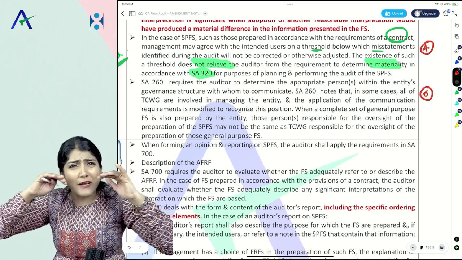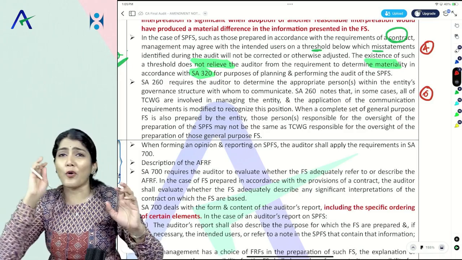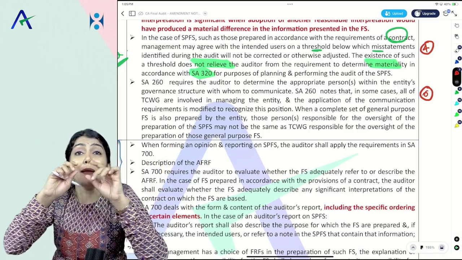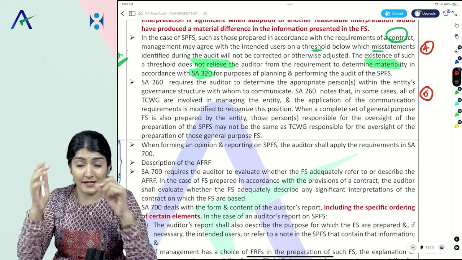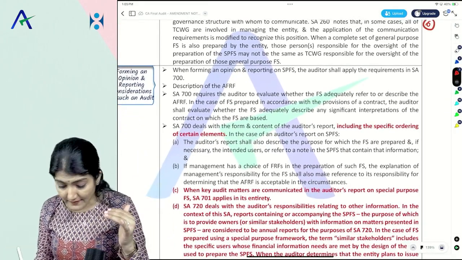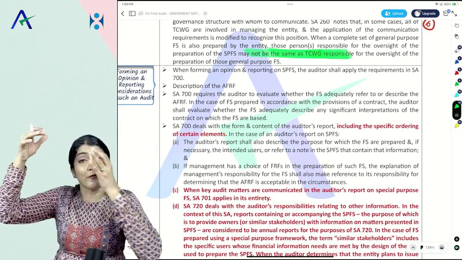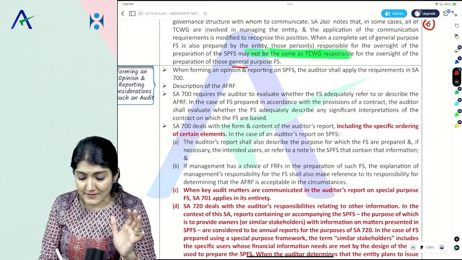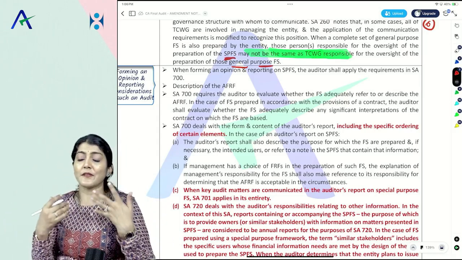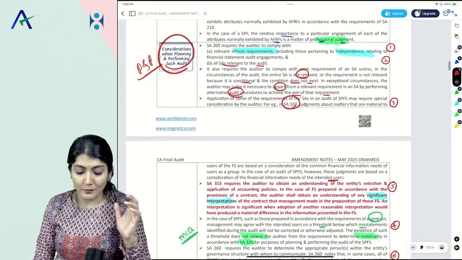But it says for special purpose framework, where financial statements are being prepared as per the provisions of a contract or for a regulator, TCWG may not have such oversight responsibility in the case of special purpose financial statements. Right? So, what does it say? TCWG may not have the same responsibility which they have for overseeing the general purpose financial statements. Right? So, those are the considerations while planning and performing the audit.